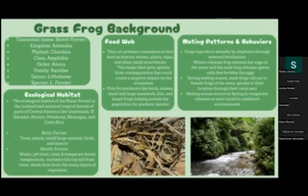So the grass frog's taxonomic name is Rana freeri. The kingdom is Animalia. The phylum is Chordata. The class is Amphibia. The order is Anura. The family is Ranidae. The genus is Lithobates, and the species is Lithobates forreri.